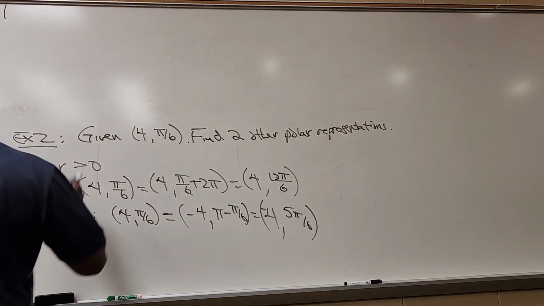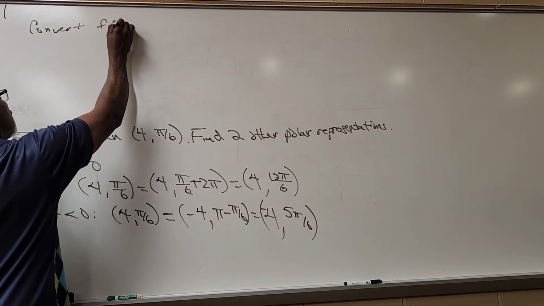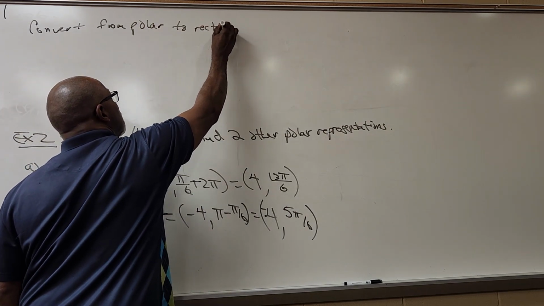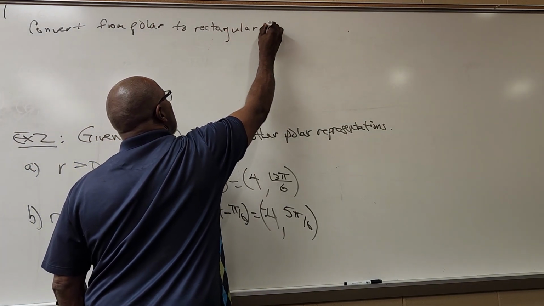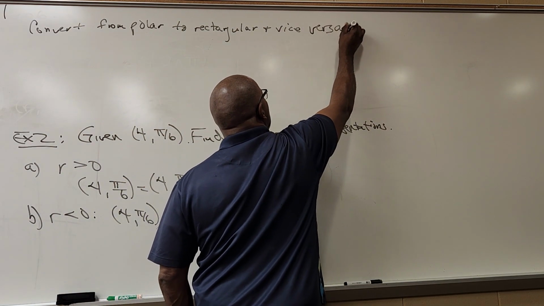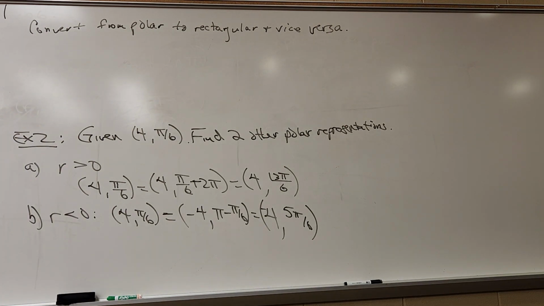Well, next we're going to talk about converting from polar to rectangular and vice versa.